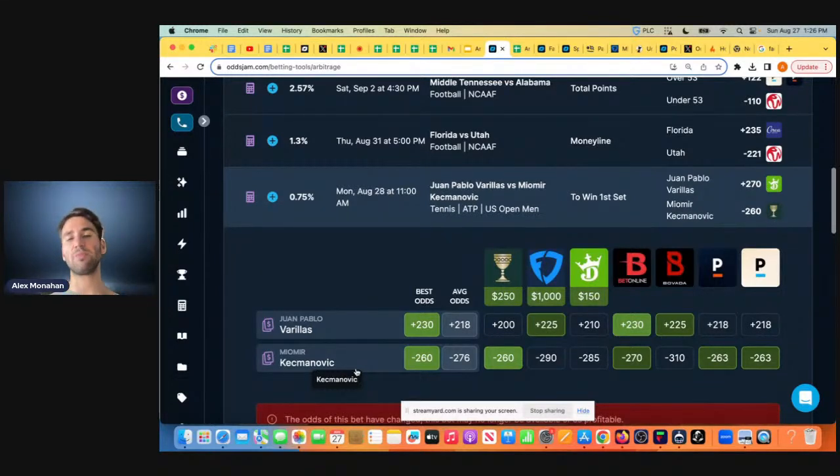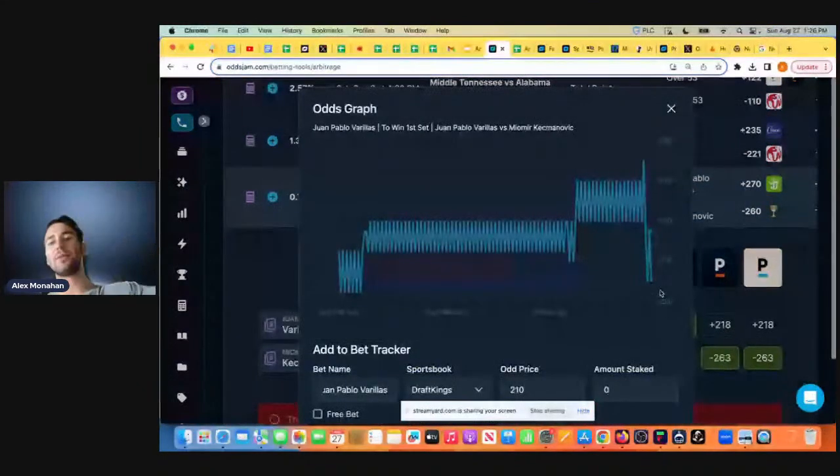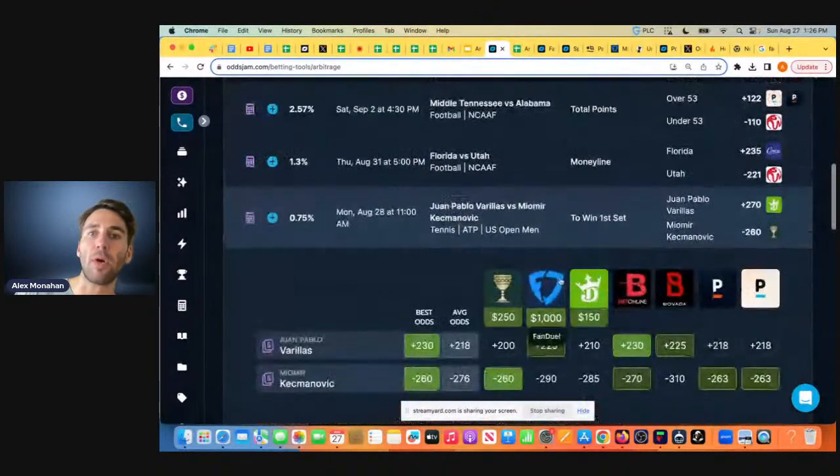You're literally exploiting inefficiencies in the market when books are so mispriced. Like you can see, DraftKings ripped this line from plus 270 all the way down to plus 210. So these really good arbitrage bets, they don't last forever, but there's tens of thousands of people who are arbitrage betting, making risk-free returns off the sports books.